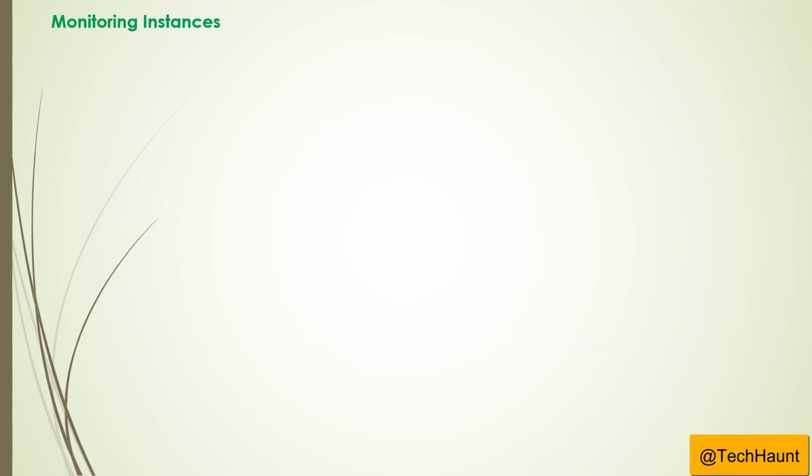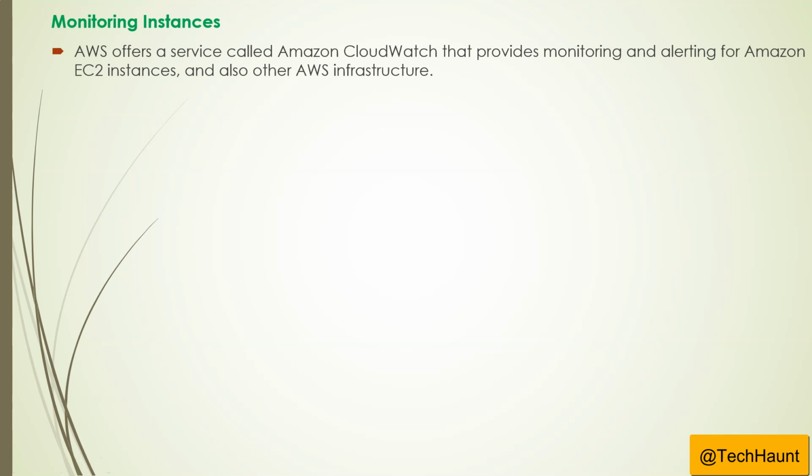Another one is monitoring your instance. You can monitor your EC2 instance in AWS. AWS offers a service we call CloudWatch. We are going to take a look in upcoming videos at what CloudWatch is, and with the help of CloudWatch you can monitor and alert on your EC2 instance, and also other AWS infrastructure. Basically CloudWatch is going to monitor your EC2 performance: memory utilization, CPU utilization, network utilization. It is going to monitor and manage and send alerts via CloudWatch.